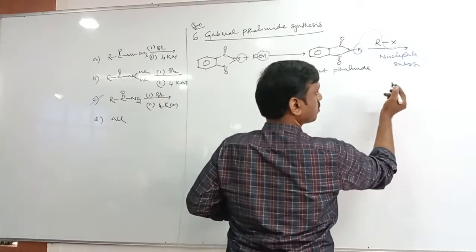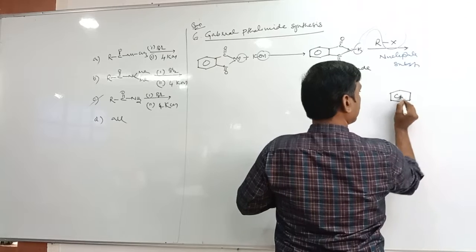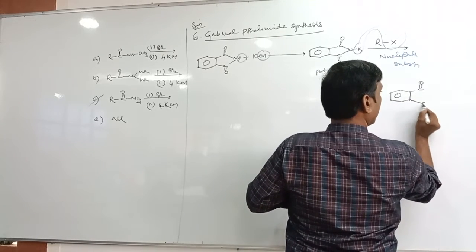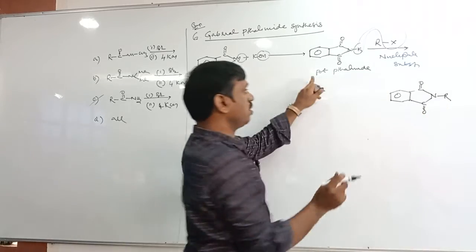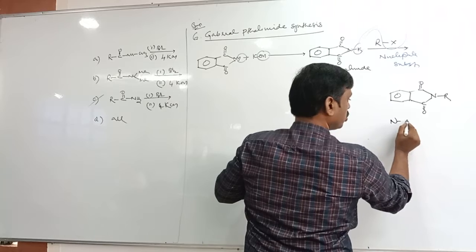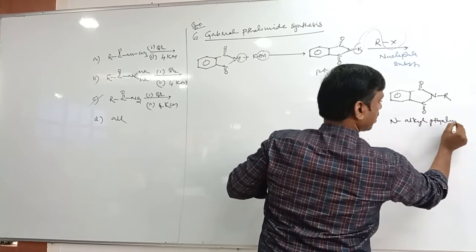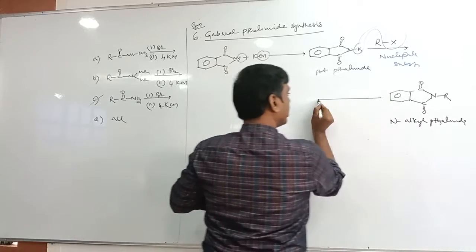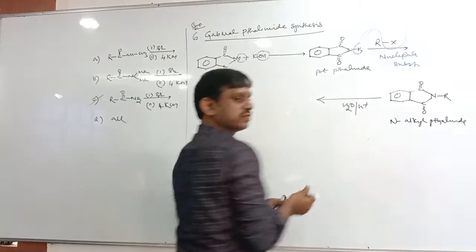Then what is the product? Now nitrogen gets attached to the alkyl group, no? This is an alkyl phthalimide. Which alkyl? N-alkyl phthalimide. This N-alkyl phthalimide now undergoes hydrolysis.